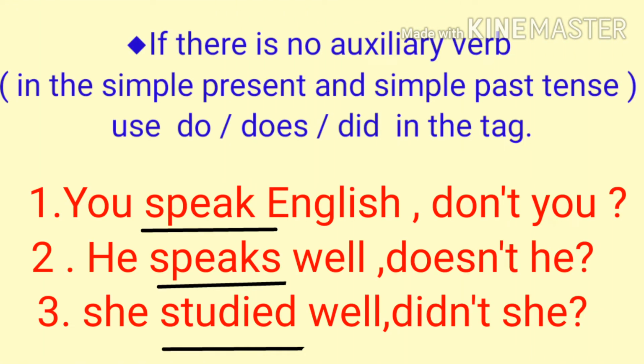And students, if there is no auxiliary verb in the statement, use do, does, did in the tag. For example, you speak English, don't you? He speaks well, doesn't he? She studied well, didn't she? Means if there is no auxiliary verb given in the statement, in place of an auxiliary, we have to use do, does, did in the tag.